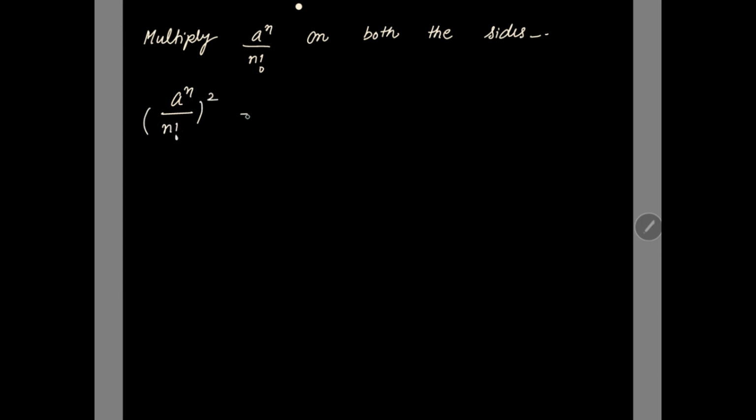So multiply a to the power n over n factorial on both the sides. We will get the desired result. (a to the power n over n factorial) whole square is equal to 1 over 2 pi iota n factorial integral over c a to the power n e to the power az over z to the power n plus 1 dz. Proved? The first part is proved.